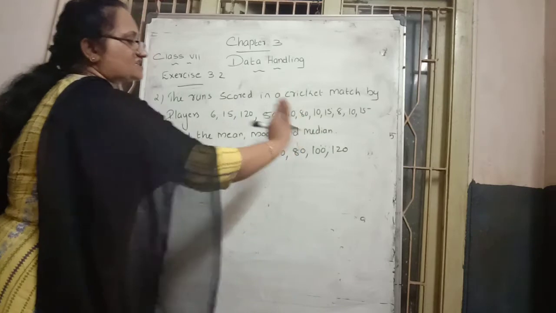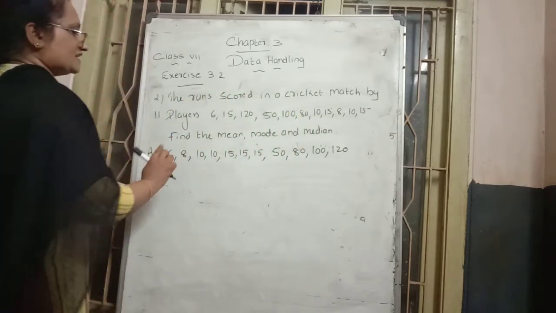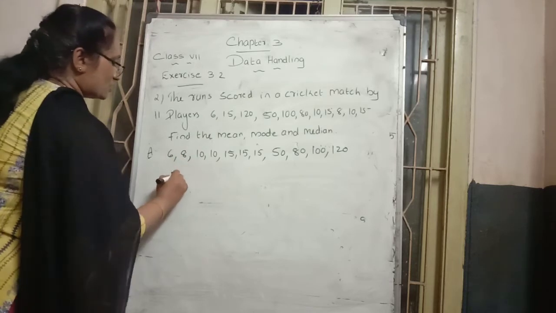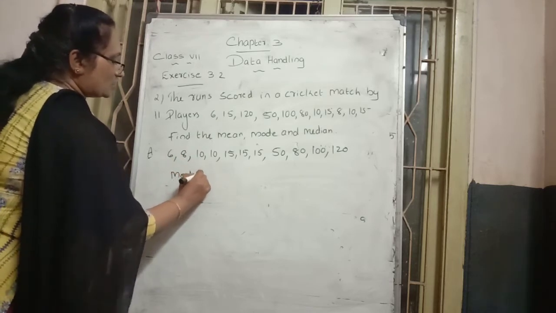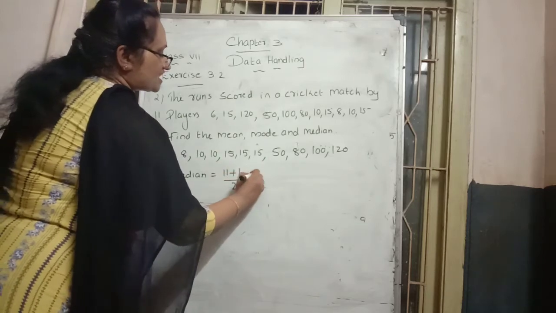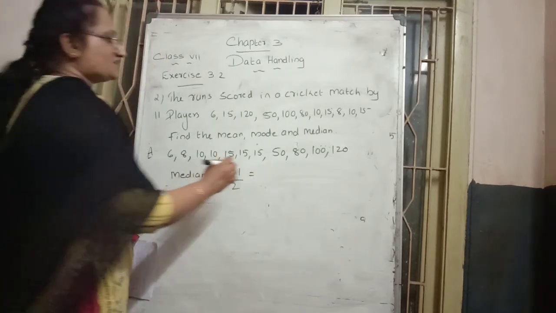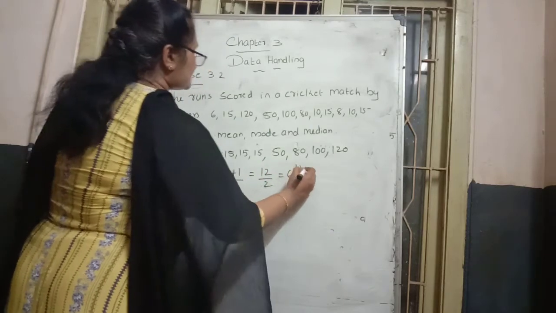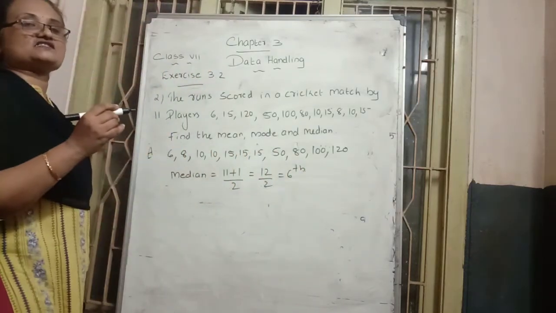First of all, we write in ascending order. Then we count how many observations: only 11 observations. Is 11 an odd or even number? Odd number. In the odd number case, what do we do? Add 1 extra and take half of that number. 11 plus 1 comes to be 12. Half of 12 comes to be how much? 6. That means the 6th place number comes as our median.